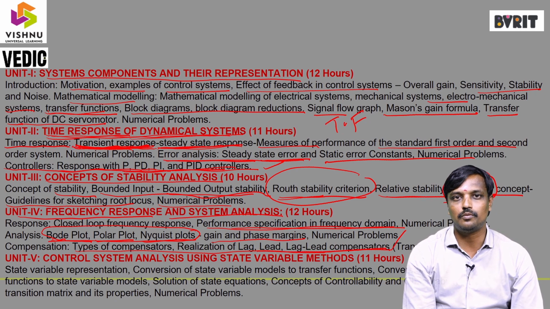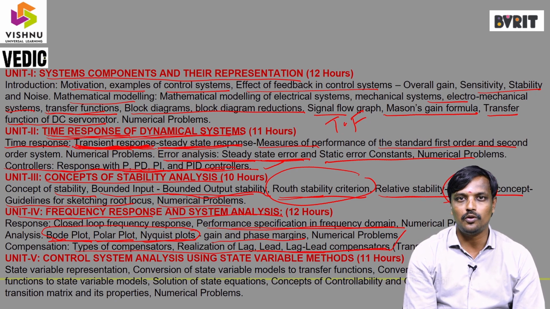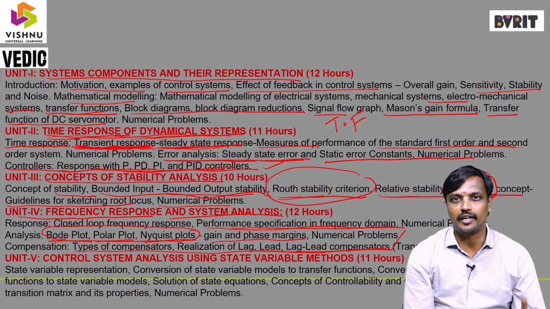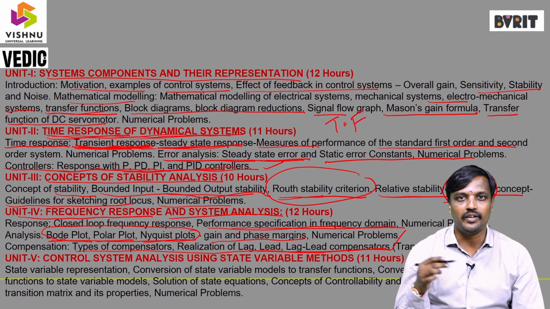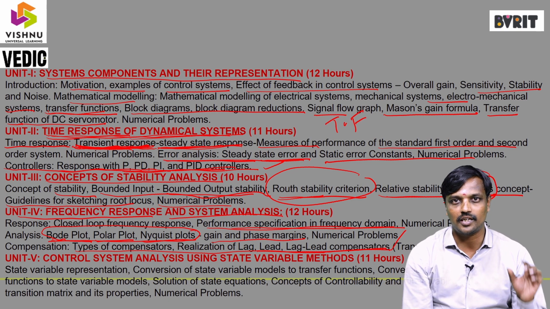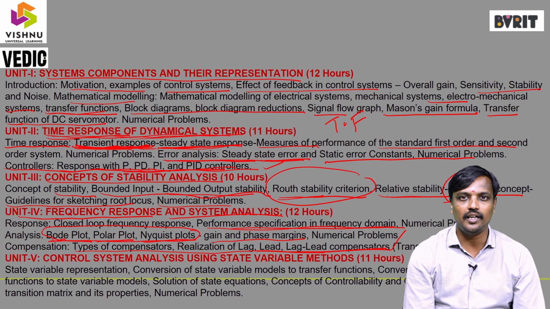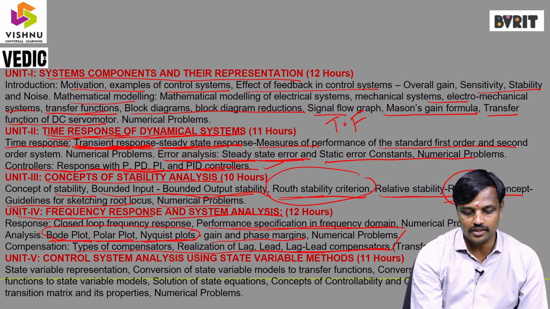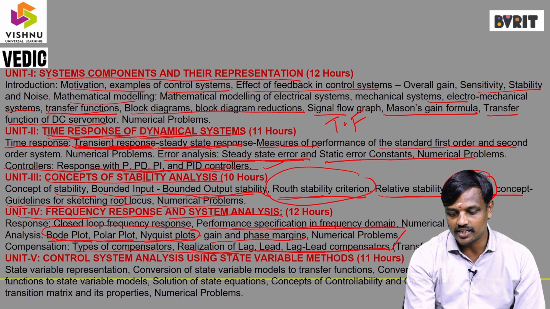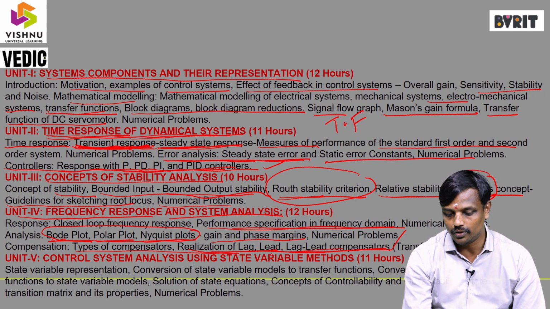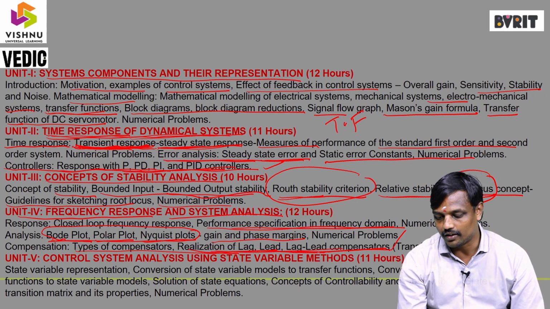Compensator means, for suppose if a person is unable to see the board, then we can determine the sight of the person, and the doctor suggests glasses based on this, then they can easily watch any screen. Similarly, if the system is not working properly, we can suggest some compensator, then we can get the accurate output by using the different compensators.